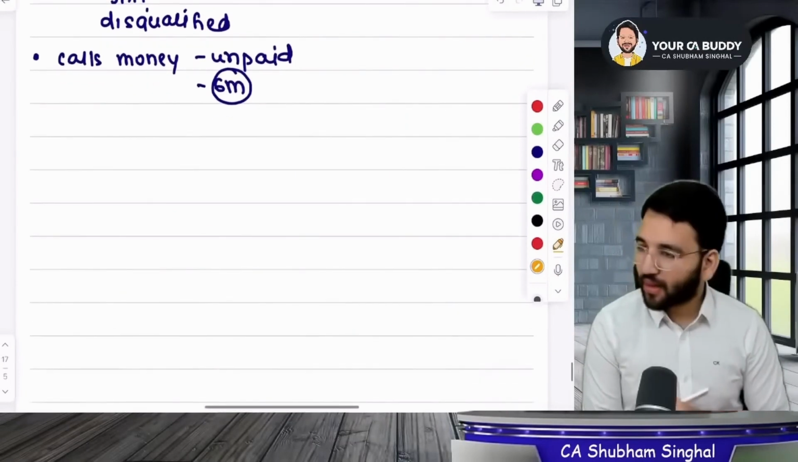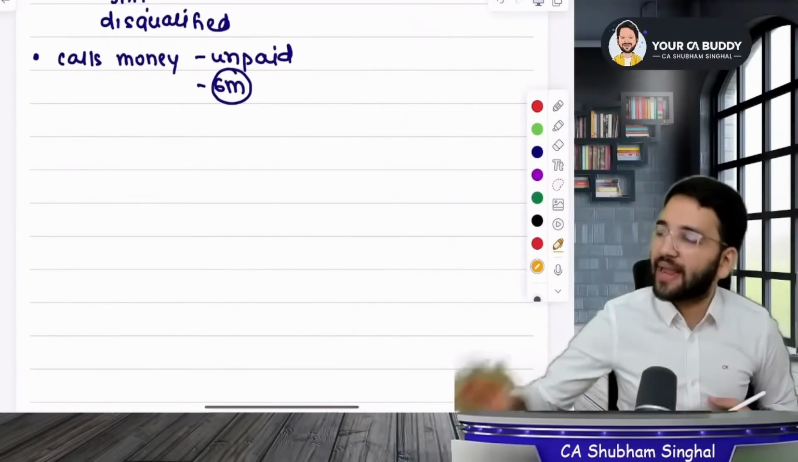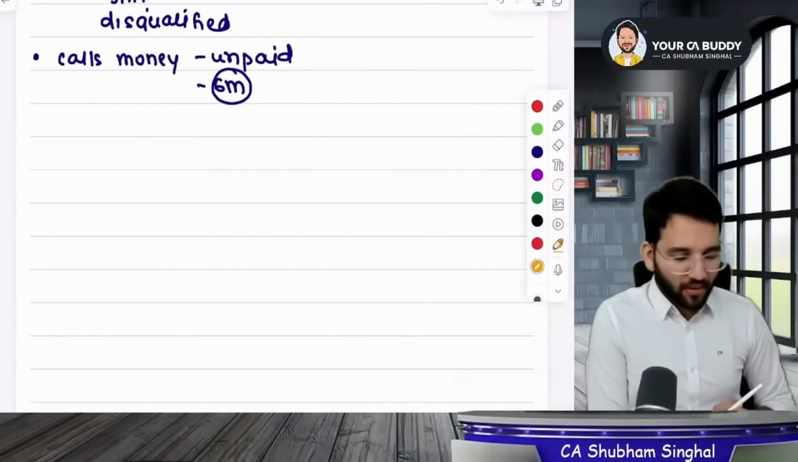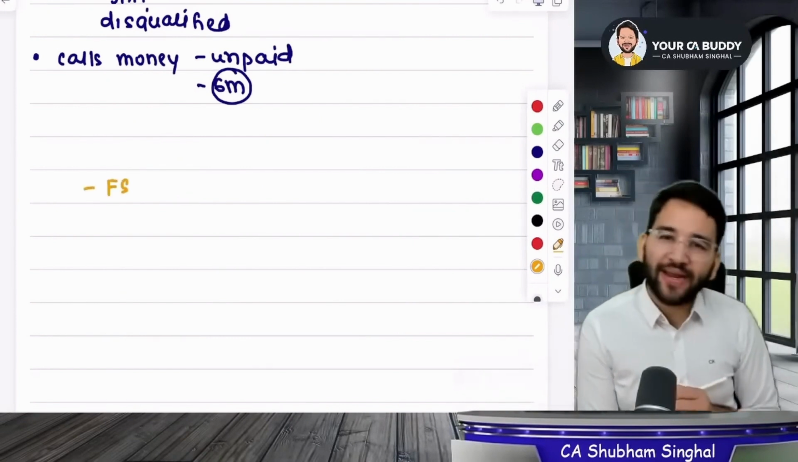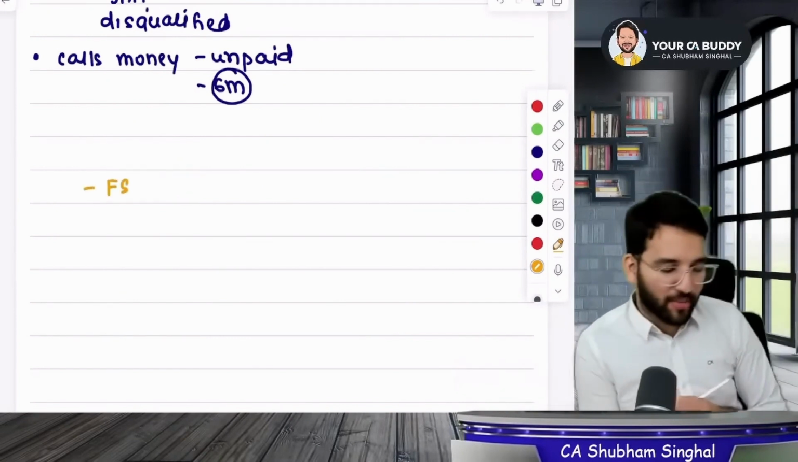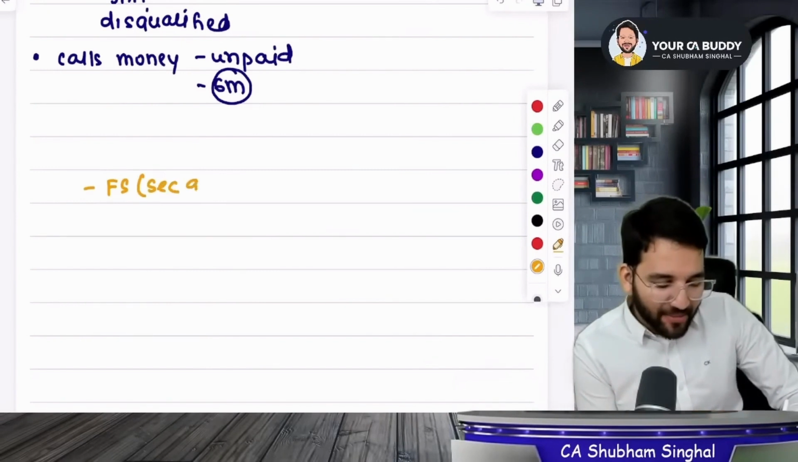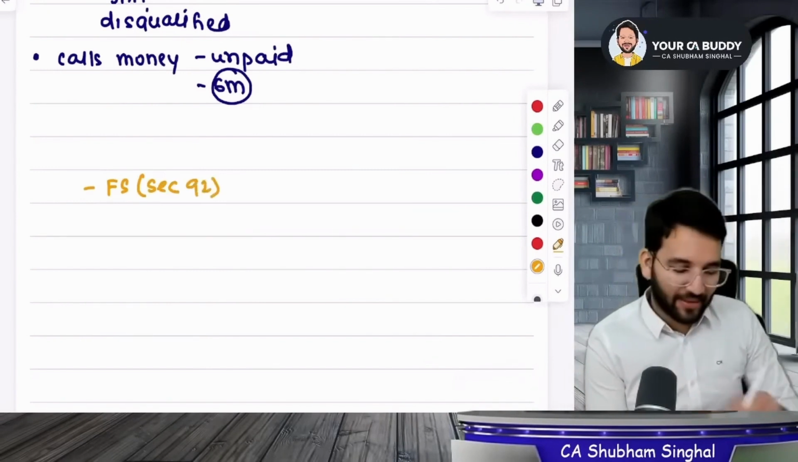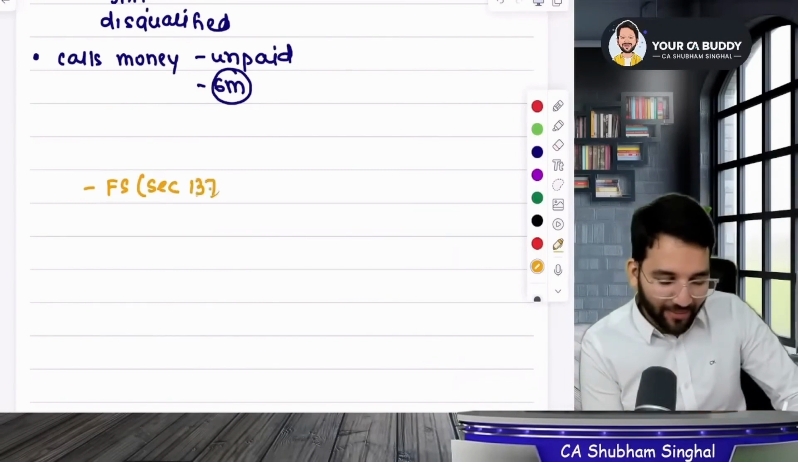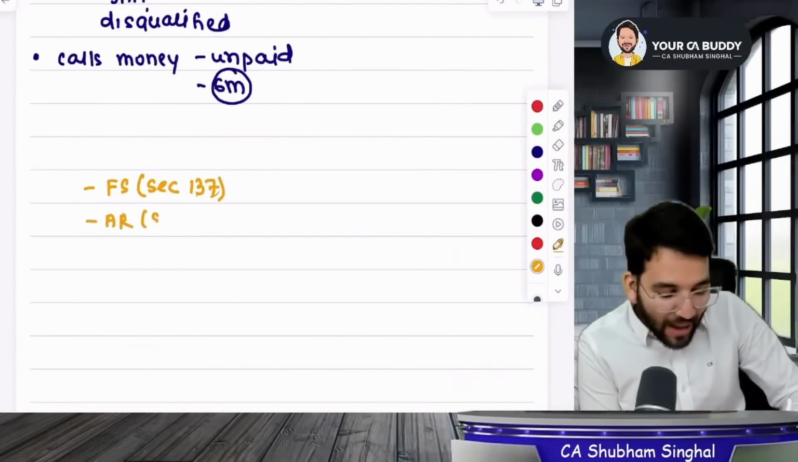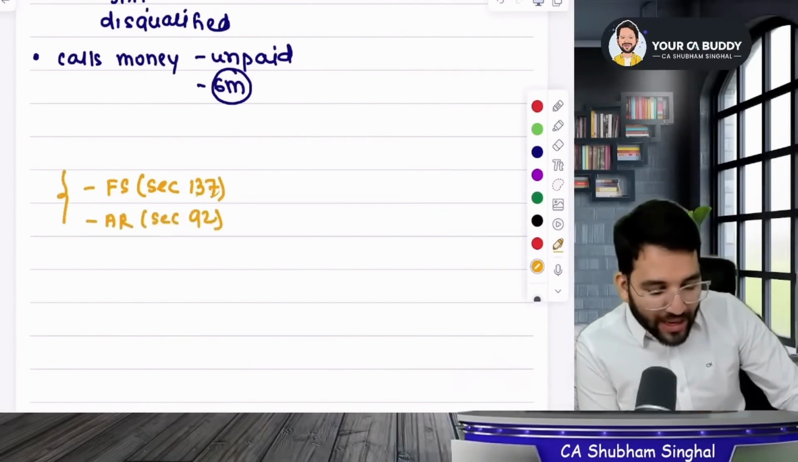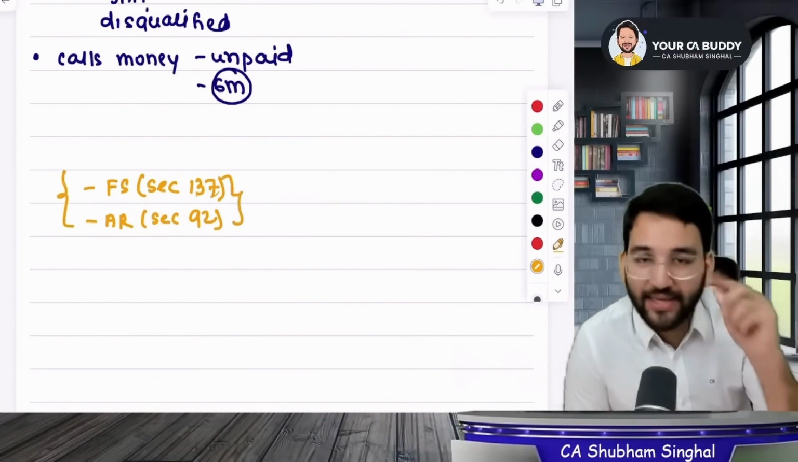Now listen. A company has to file 2 important documents, right? The financial statement is a very important document, which you must have read in section 137 in CA Intermediate. You might not even remember it. The second one is the annual return in section 92. So just remember that both of these are very important sections for a company.